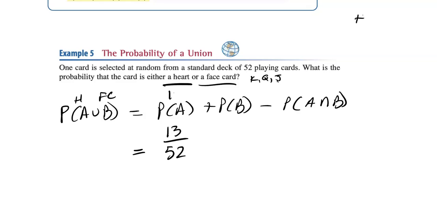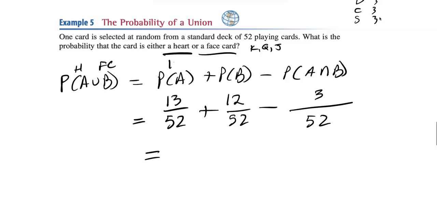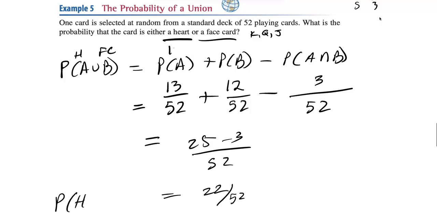So we have hearts, diamonds, clubs, and spades, and they each have 3 face cards, so we have 12 total. 12 out of 52. And then you have to subtract off what they have in common. How many hearts are also face cards? Well, hearts have 3 face cards, so 3 out of 52. If you do the math, I get 25 minus 3 over 52, so we get 22 out of 52. That's the probability of getting a heart or a face card.